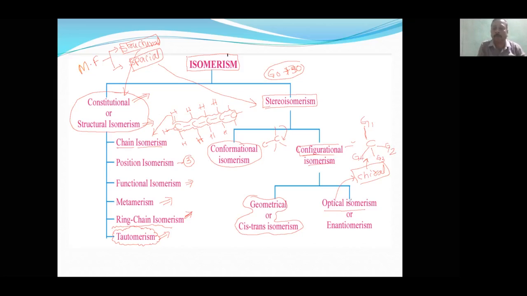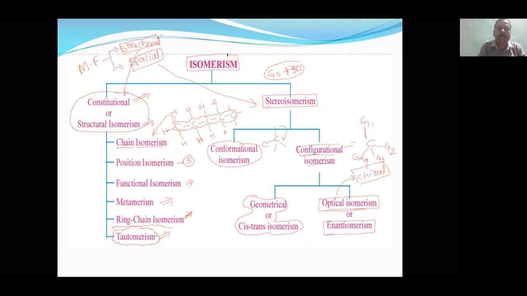If all 4 groups are different, it is called a chiral center. That chiral center will produce isomers called enantiomers, and the property of showing enantiomers is called enantiomerism, or optical isomerism. So this is all about the introduction to isomerism.